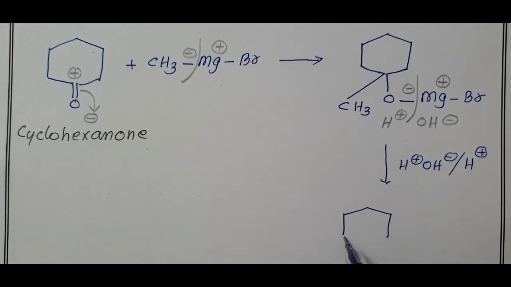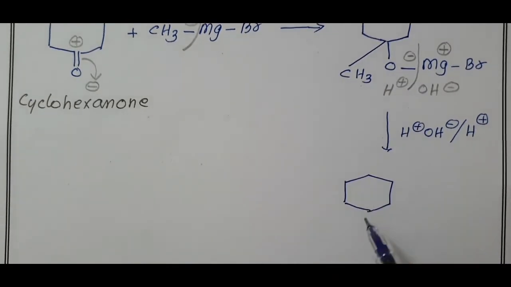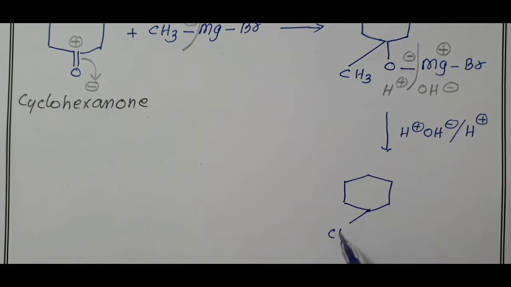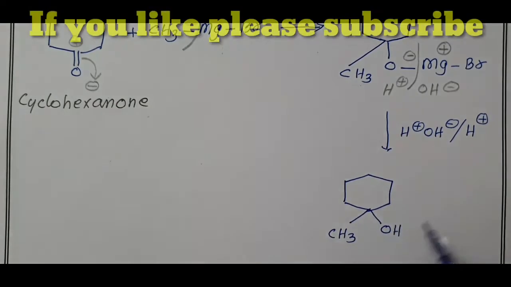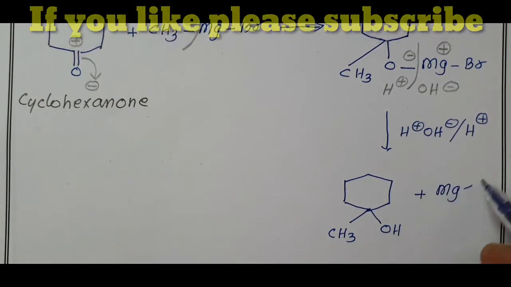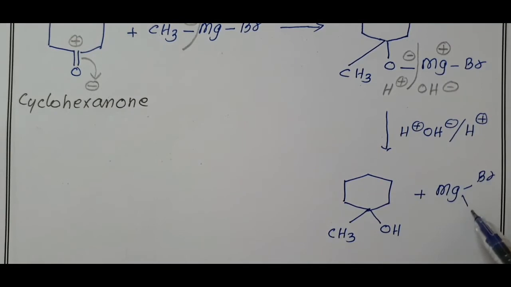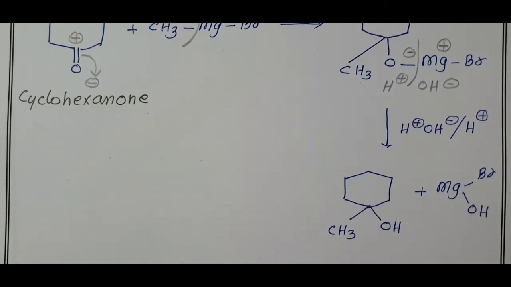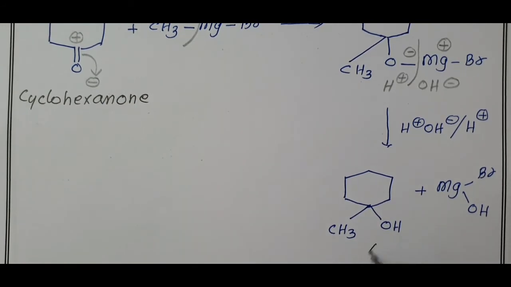Cyclohexyl group, and in this carbon one methyl is attached, CH3, and now there is one OH also. Which one is removed? Magnesium bromohydrin is removed. This is compound A.